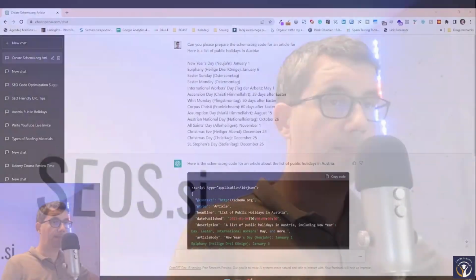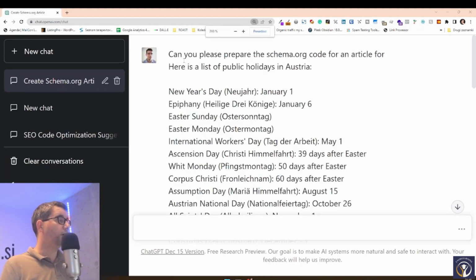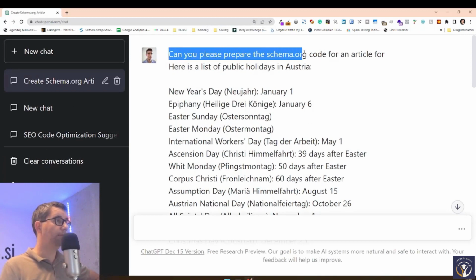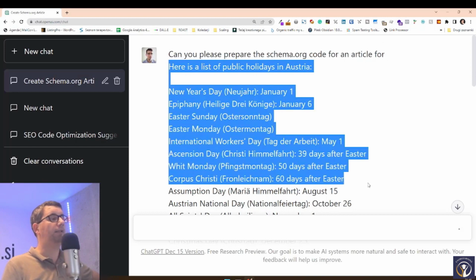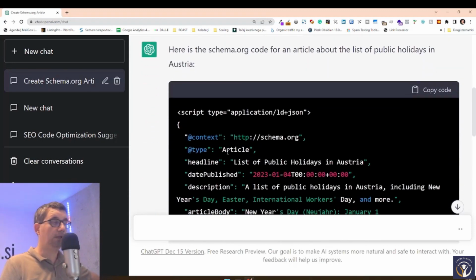Because this is probably the most interesting and the most used schema of them all. So how do we do that? I've already done something in ChatGPT. So I just asked it, can you please prepare the schema.org code for an article for, and then I gave it an article. These are the national holidays that we were looking at previously, right? And it said, all right, here's the schema.org code, and it prepared the code.